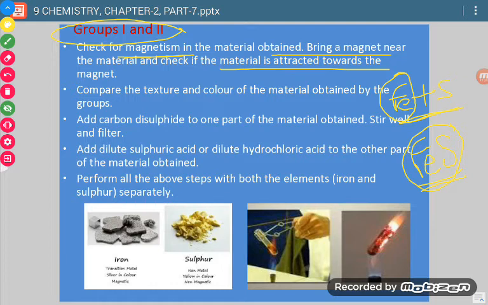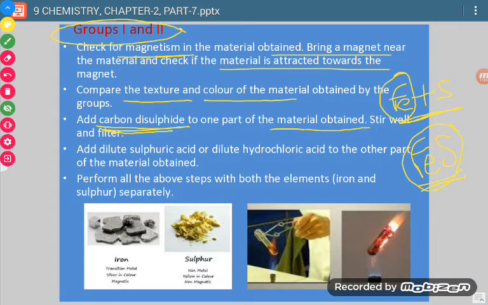Then the second thing, compare the texture and color. In the first group they are just mixed, so there will be no change in the color. But in the case of FeS, the color will be totally different. Now we will add carbon disulphide, which is a liquid, to one part of the material obtained.